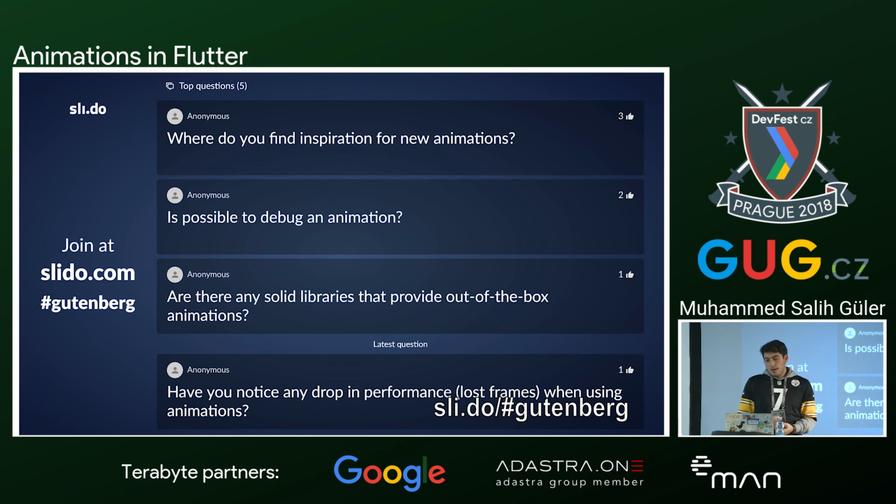And another: are there any solid libraries that provide out-of-the-box animations? Yes, for example, Flutter has a lot of classes and widgets that you can use to animate. If you want a page transition animation, Flutter comes with something called hero animations. And the community is really active about it, creating animations most of the time.